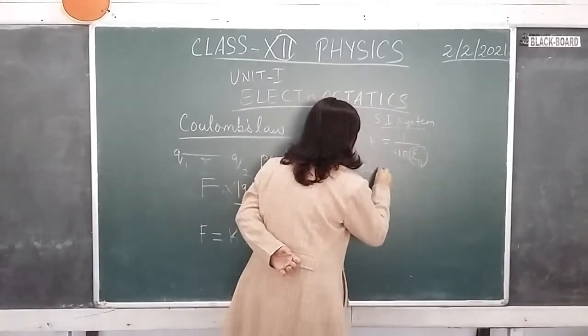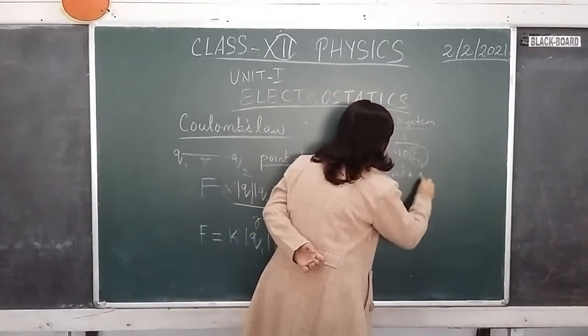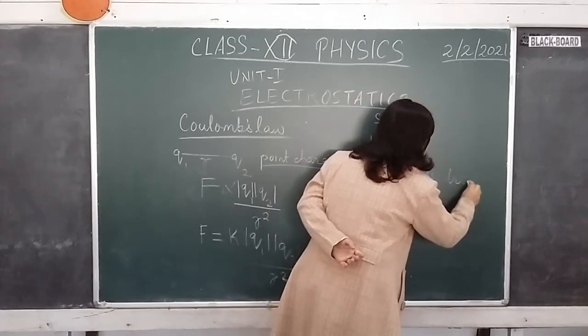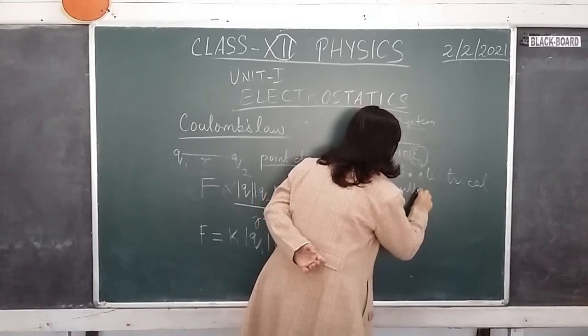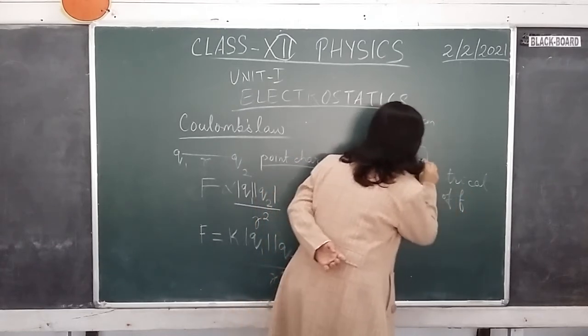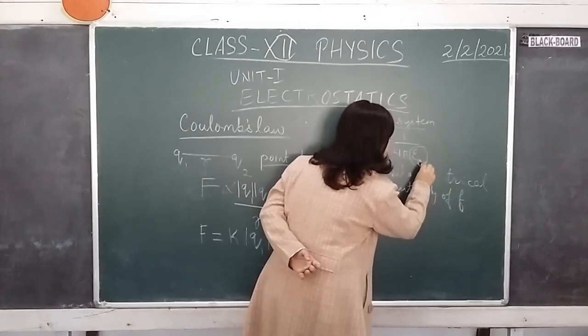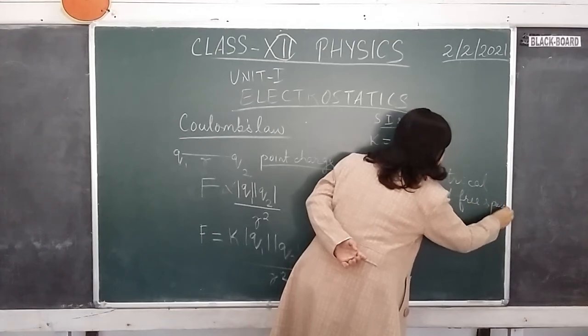So this epsilon naught is called absolute electrical permittivity of free space. If you put this symbol 0 here, it becomes free space.